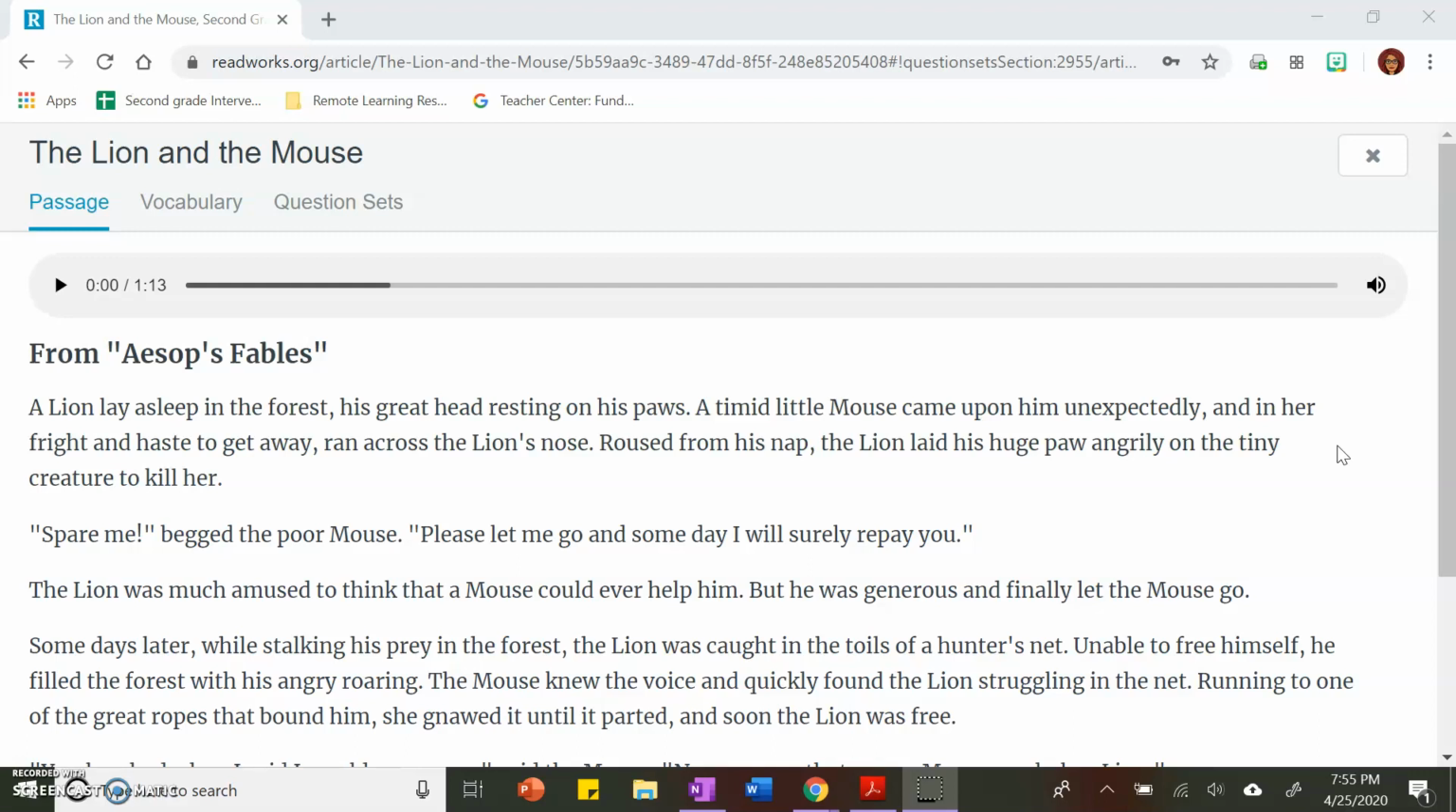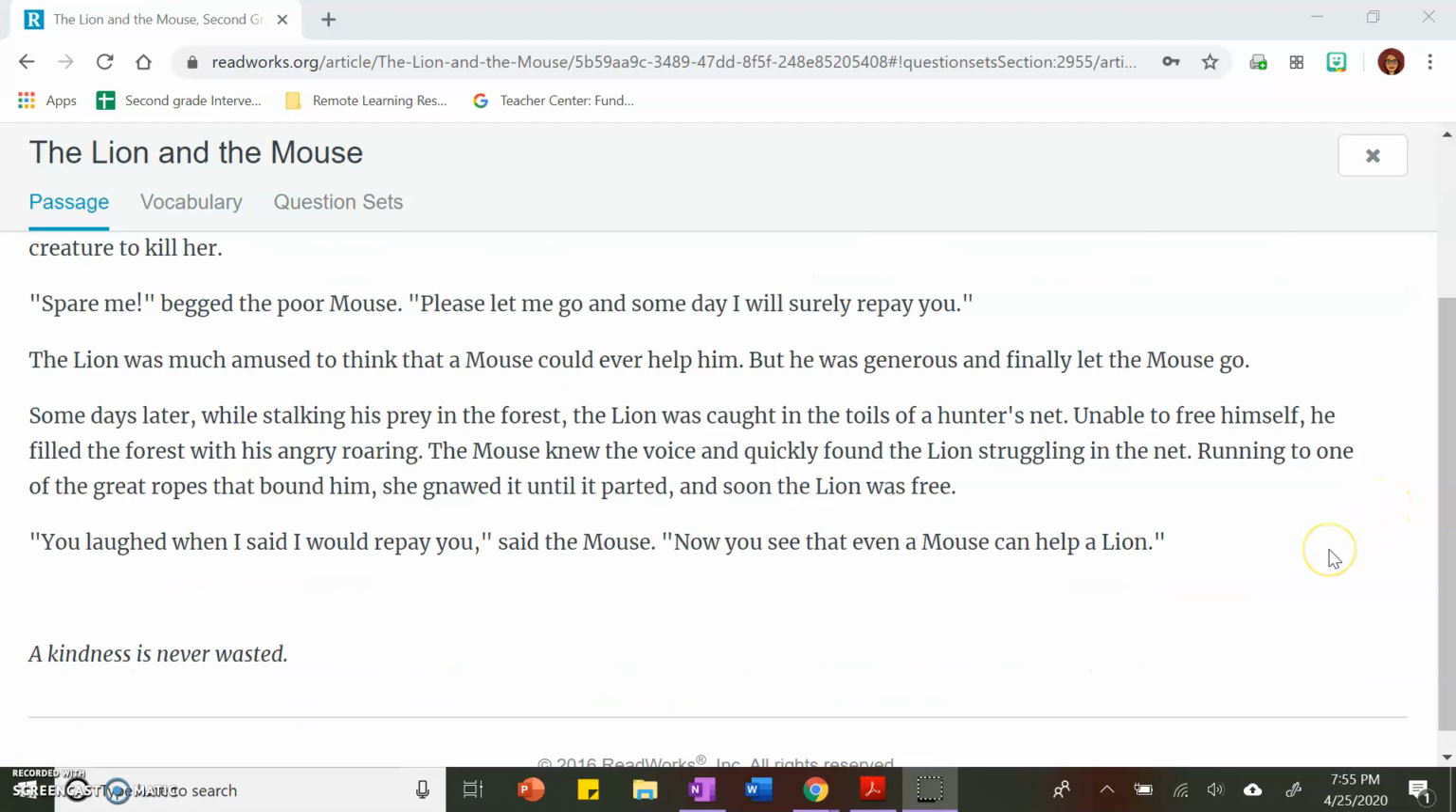The lion was much amused to think that a mouse could ever help him, but he was generous and finally let the mouse go. Some days later, while stalking his prey in the forest, the lion was caught in the toils of a hunter's net. Unable to free himself, he filled the forest with his angry roaring. Roar! The mouse knew the voice and quickly found the lion struggling in the net. Running to one of the great ropes that bound him, she gnawed, that means she chewed it until it parted, and soon the lion was free.